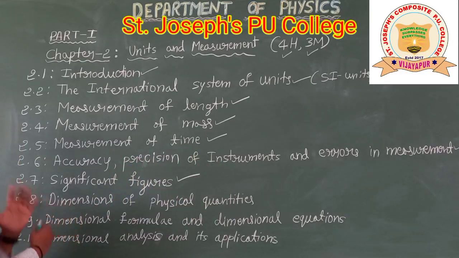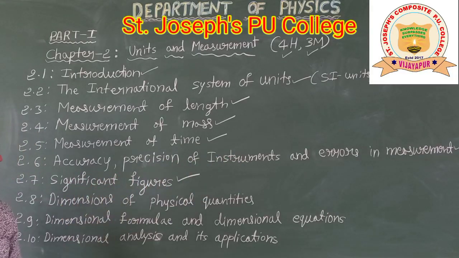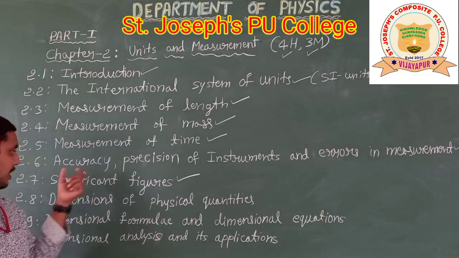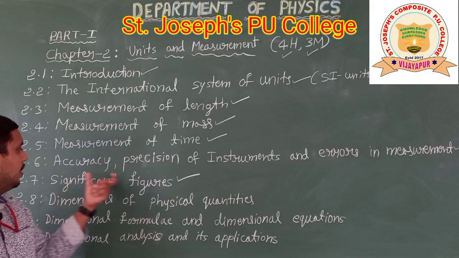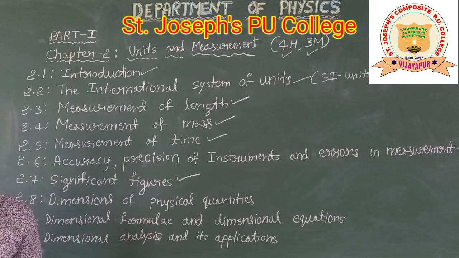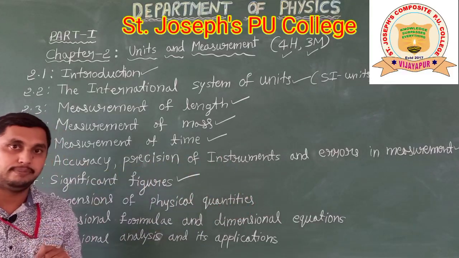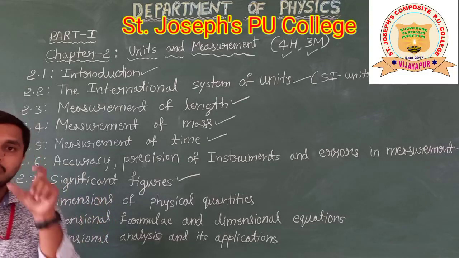It is difficult to remember and express them on a board or on paper. So for that purpose these significant figures are important. Rounding off a number, based on that rounding off we need significant figures, at how many significant figures we have to round off. I hope you already know the rounding off of a number.